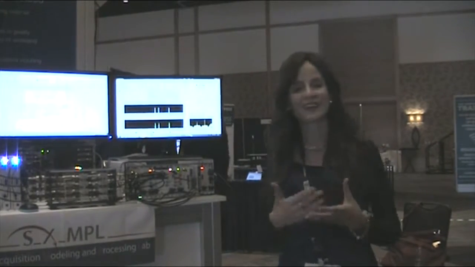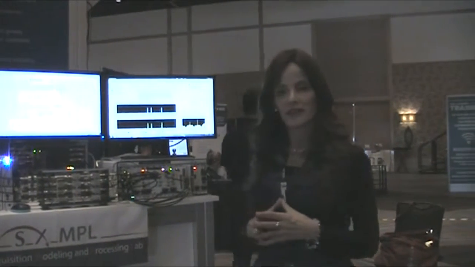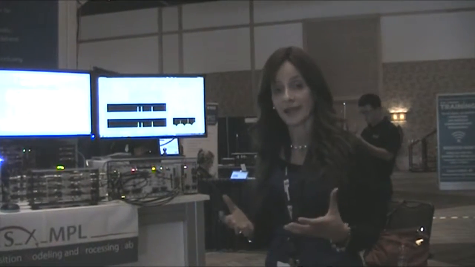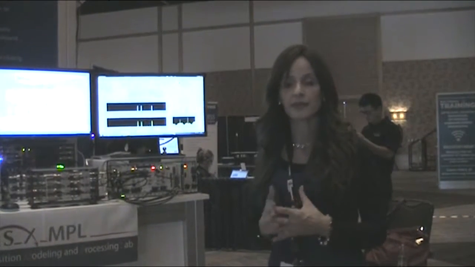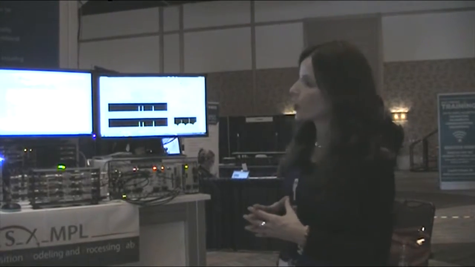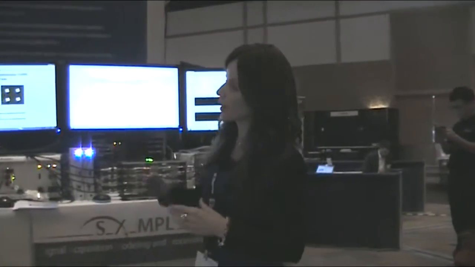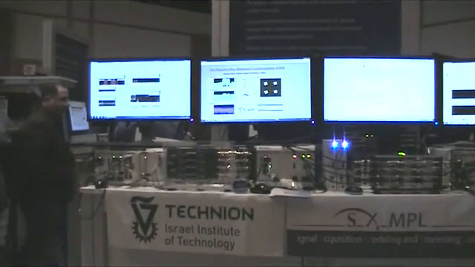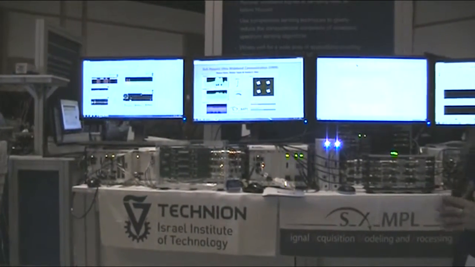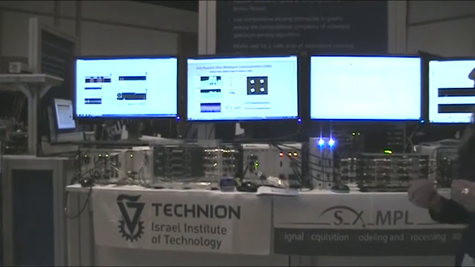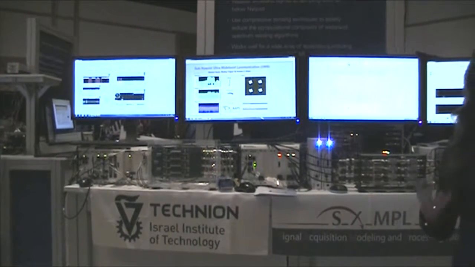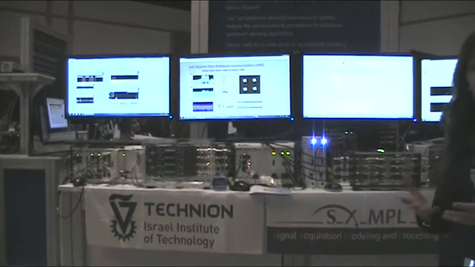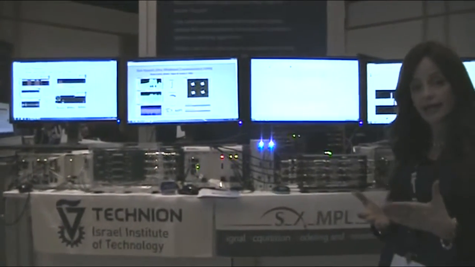So we've been working on developing the theory and algorithms for that for several years, and what we're doing here is actually building prototypes and showing the advantage of this Sub-Nyquist sampling in a variety of different applications. So one application is in radar, where we show, and we'll go into the demos later on, now I'm just giving an overview. So in radar we can show that we can detect targets using samples at rates that are much lower than the Nyquist rate. We get the same resolution as you would if you were using the high Nyquist rate.